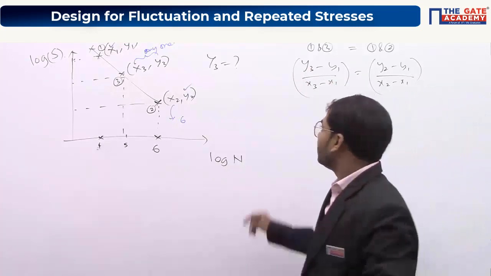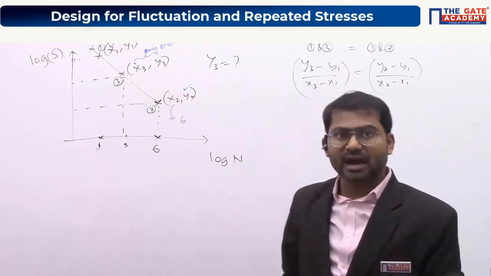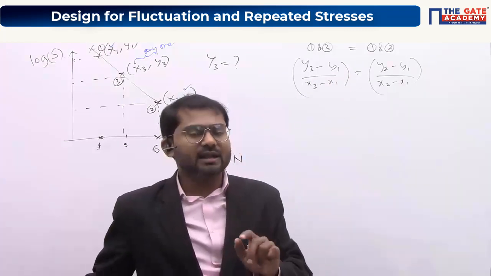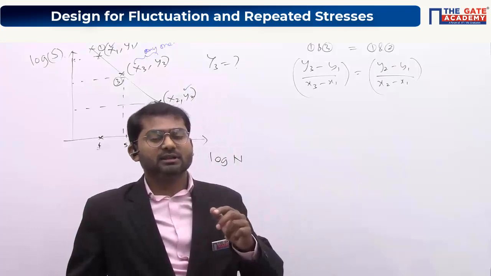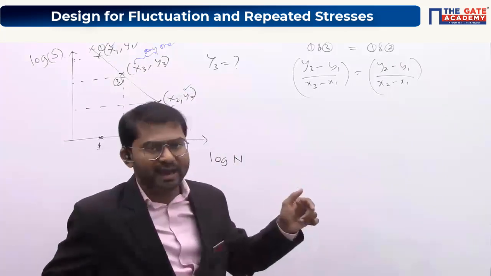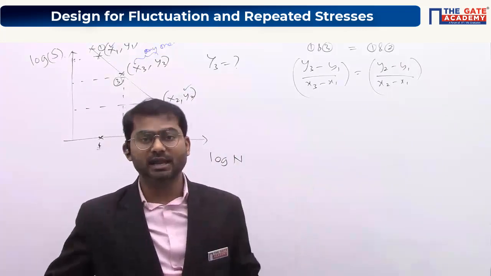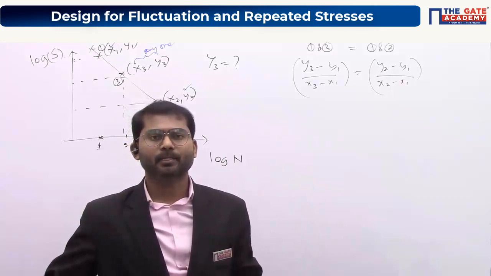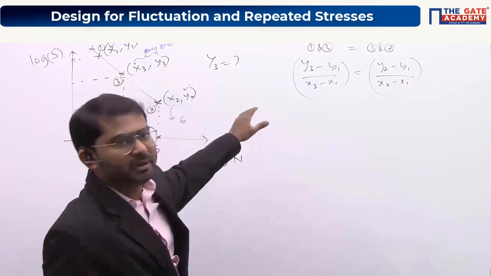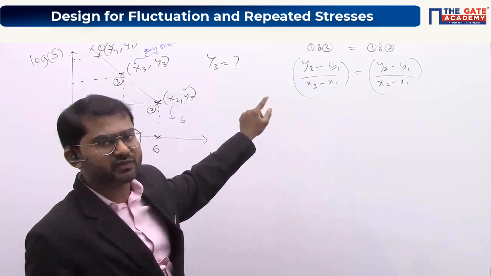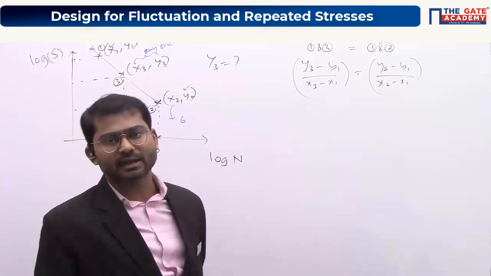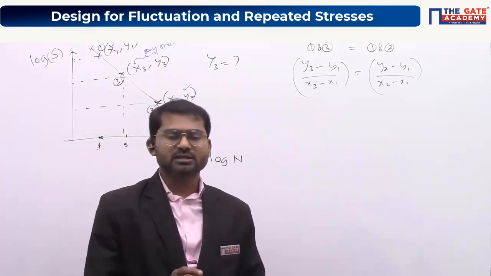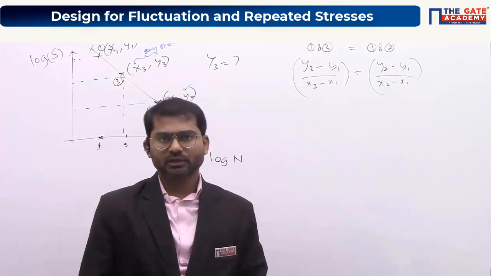But keep in mind, x1, y1, x2, y2, x3, y3 are nothing but the stress amplitude and number of cycles on a logarithmic scale, log base 10. Understood? Then only you'll be able to get the answer. If you directly substitute stress values and number of cycle values, you'll get erroneous results. Understood? This is how you are to use it. Clear?